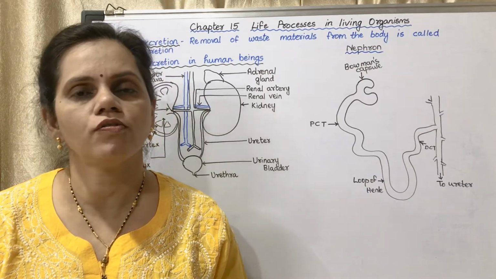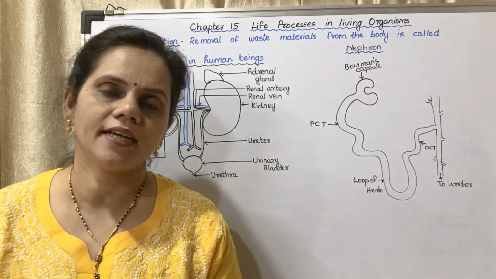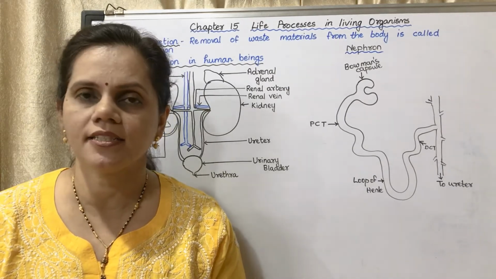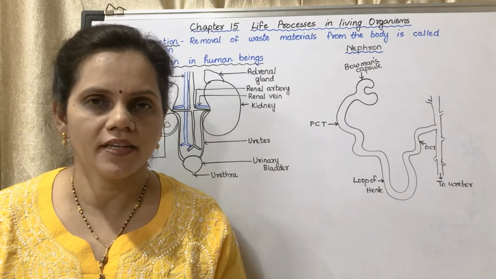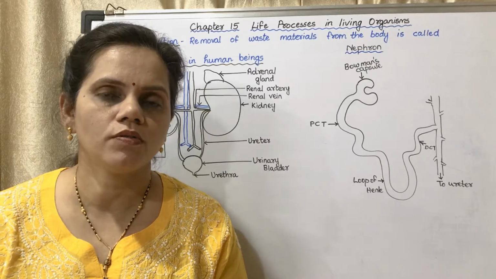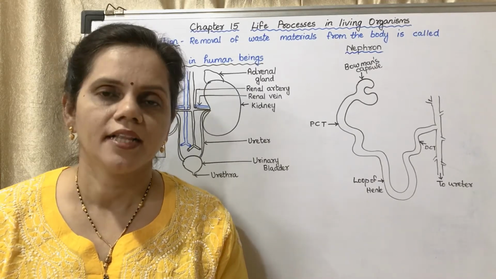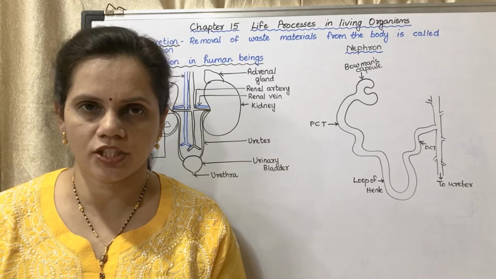If waste materials get accumulated in the body, whether it is a plant body or an animal body, it is harmful to the living organism. So it has to be removed out of the body. That process is called excretion.